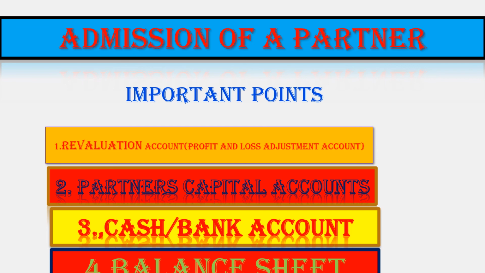Whatever is appearing on the debit side we will show on the credit side of the revaluation account, and whatever is appearing on the credit side we will show on the debit side of the revaluation account. If the credit side is more, to all the partners. If the debit side is more, by all the partners. The same way we will pass the entry in partners' capital account.